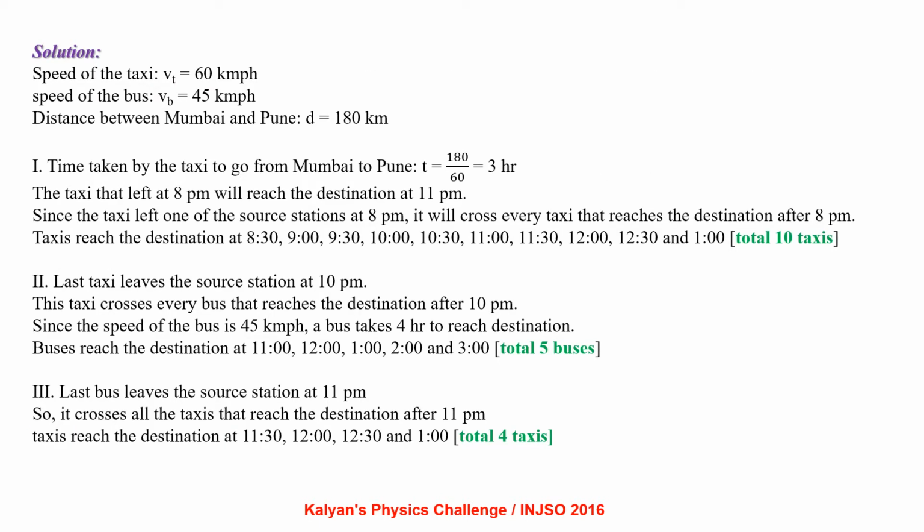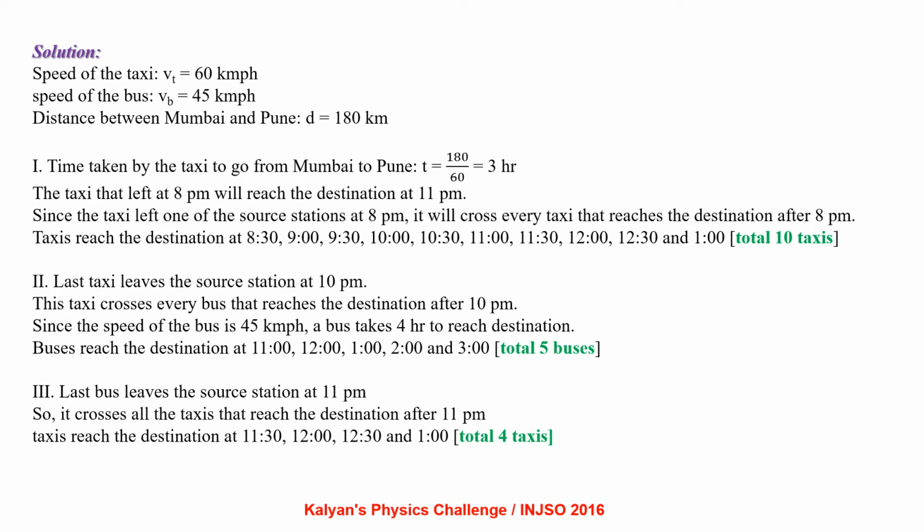Speed of the taxi is given to be 60 kmph and that of the bus is given to be 45 kmph. Distance between Mumbai and Pune is 180 km. Time taken by a taxi to go from Mumbai to Pune is distance by speed, that is 3 hours. The taxi that left at 8 pm will reach the destination at 11 pm.